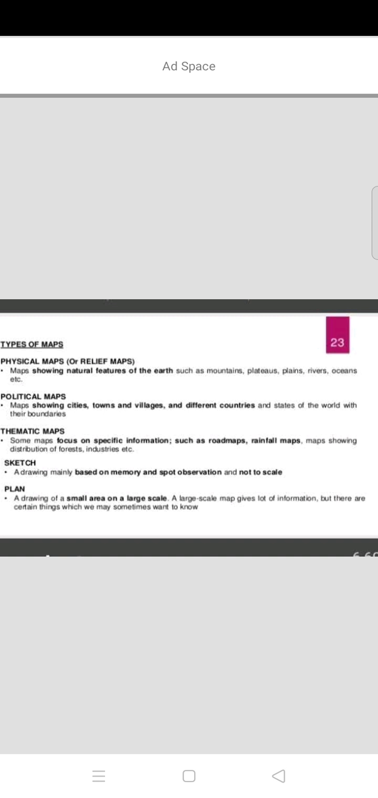That plan is based on their memory and thinking. And how will they draw this plan? They draw this plan of a small area on a large scale. Through using the large scale, they will draw this plan. And this large scale map gives a lot of information. What are these large scale maps giving? Very much information, but there are certain things which we may sometimes want to know.